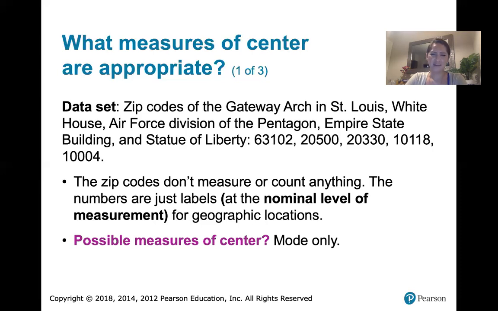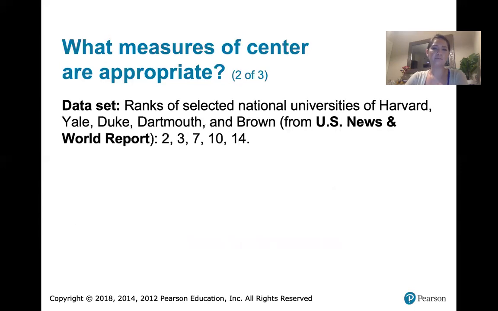But that's the only possible measure of center here. And since all of these zip codes are different, there is no mode for this data set. It doesn't make sense to calculate a mean. It doesn't make sense to order these and pick out that middle number and calculate a median.